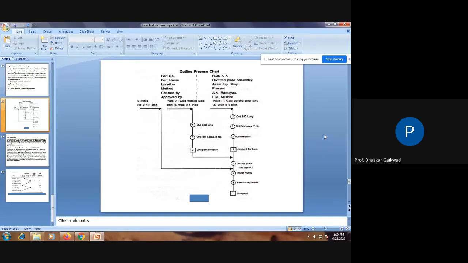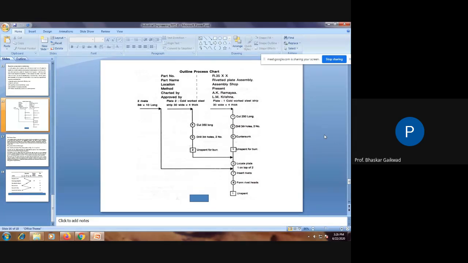So which are the main parts here? Operation: plate number 1, cutting, drilling and countersink. These are the main head parts. For plate number 2, cutting and drilling, countersink is not given here, means this plate will be below the first plate. For this we don't require any countersink, but the first plate requires countersink to accommodate the screw head. After that, we go for inspection of these two plates, remove the burrs, and go for assembly.